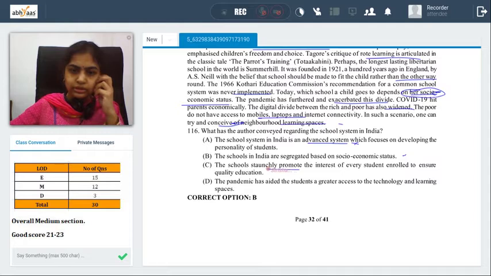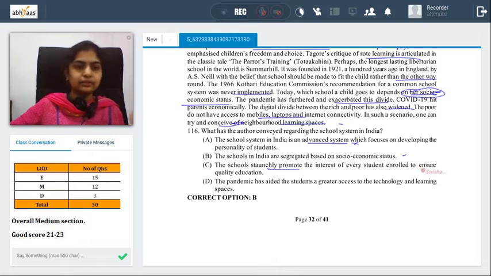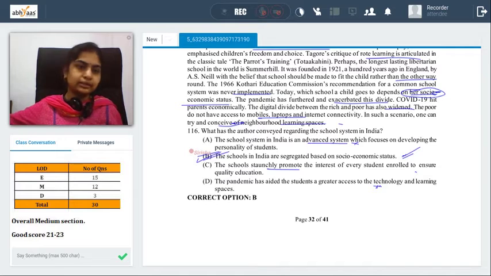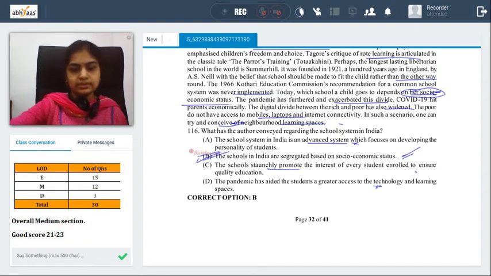Let's see. Schools staunchly promote the interest of every student enrolled to ensure quality education. The entire passage was like you're forcing some curriculum down the line, rote learning, etc. So this can't be my answer. Pandemic has aided students with greater access to technology. Students suffer because they don't have technology, they don't have internet, they are missing out on classes, as was discussed in the last paragraph. So of all the possible answers here, B is the best possible answer for us here. Okay?